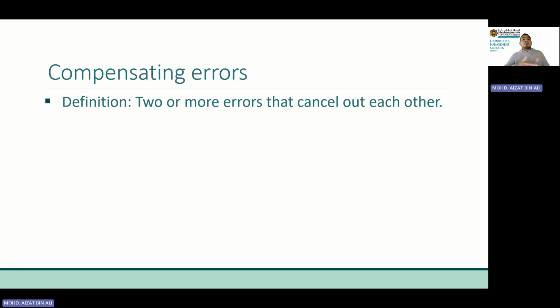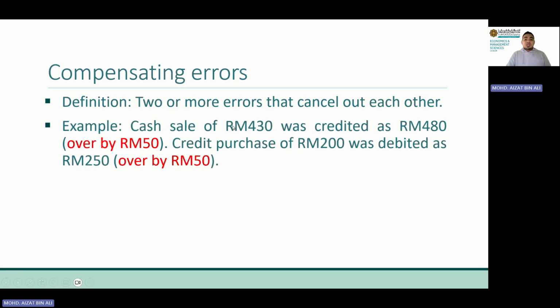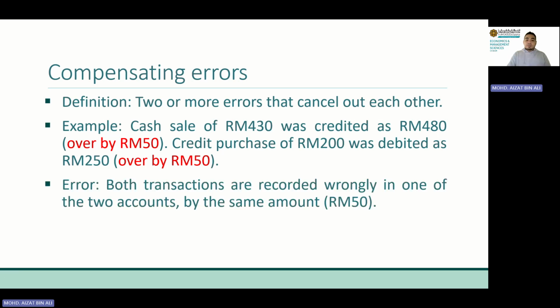Next, compensating error. When we talk about compensating error, the word compensating itself means that they compensate each other. Two or more errors that cancel out each other. They cover up each other. For example, here, cash sales of 430 ringgit. The correct amount is 430. Was credited as 480. The debit side is correct, but the credit is wrong.